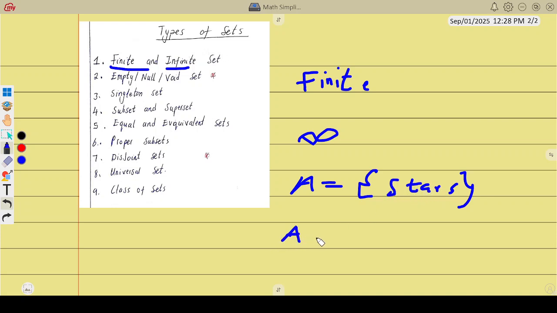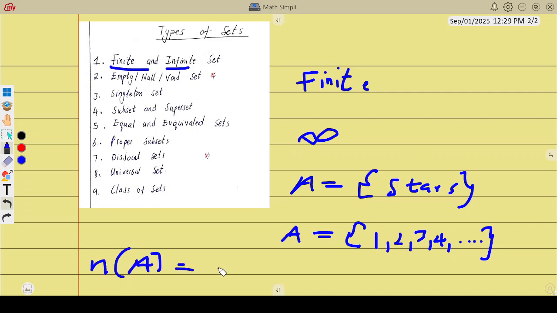If we say set A is 1, 2, 3, 4, and so on, this shows that the set goes on and on, so it is infinite.